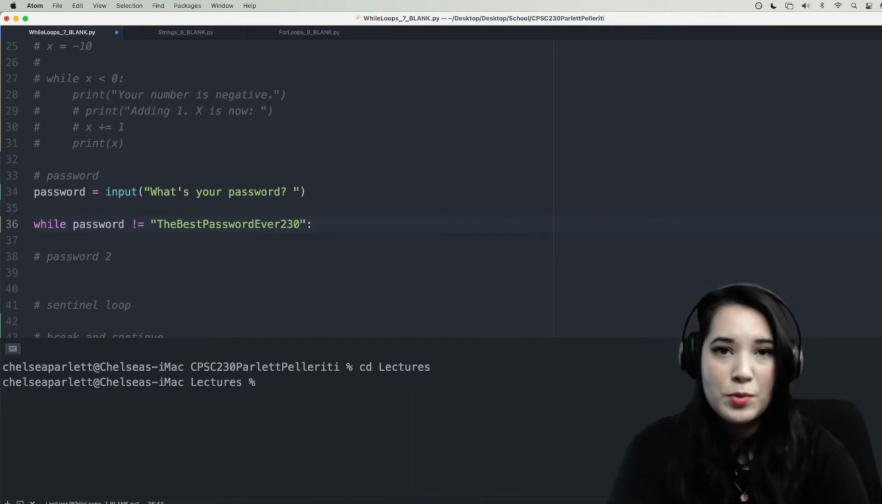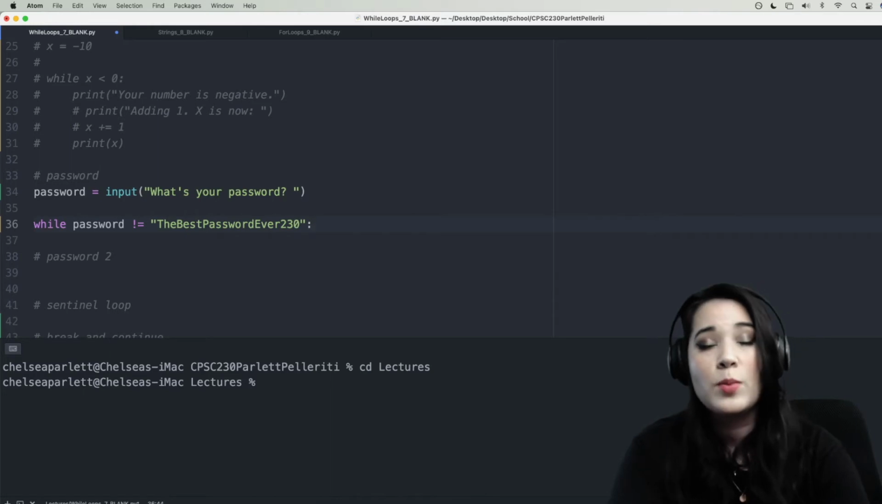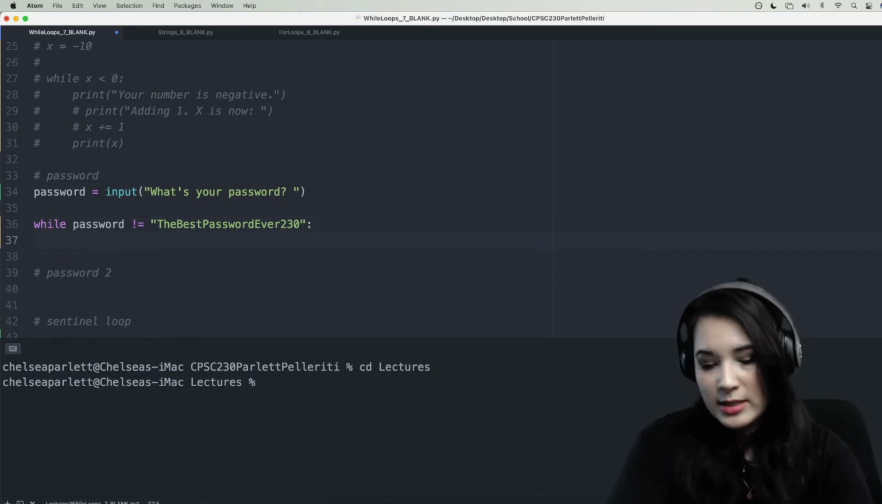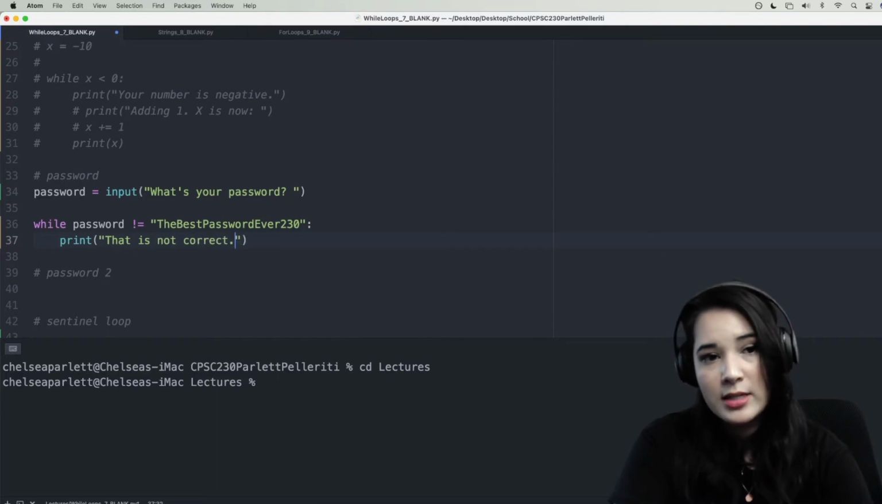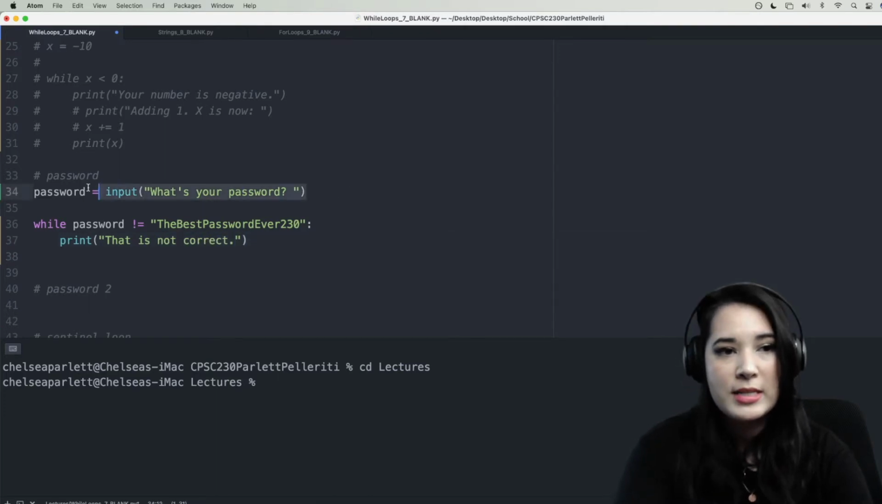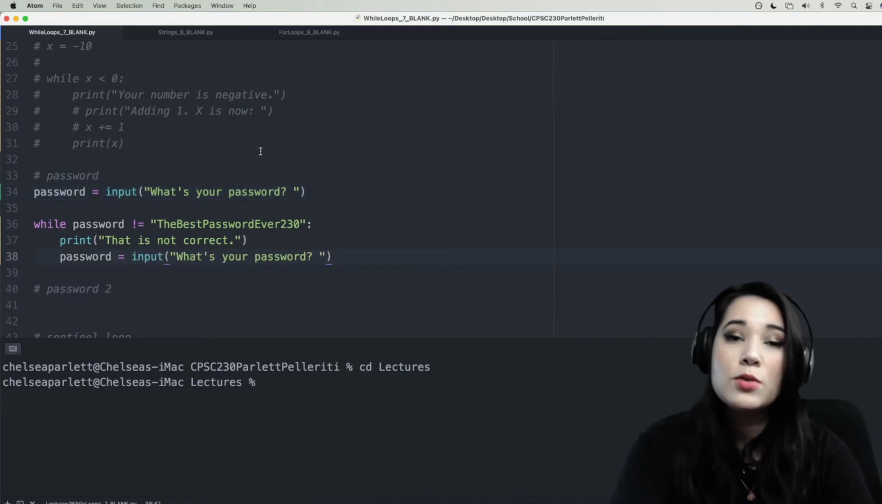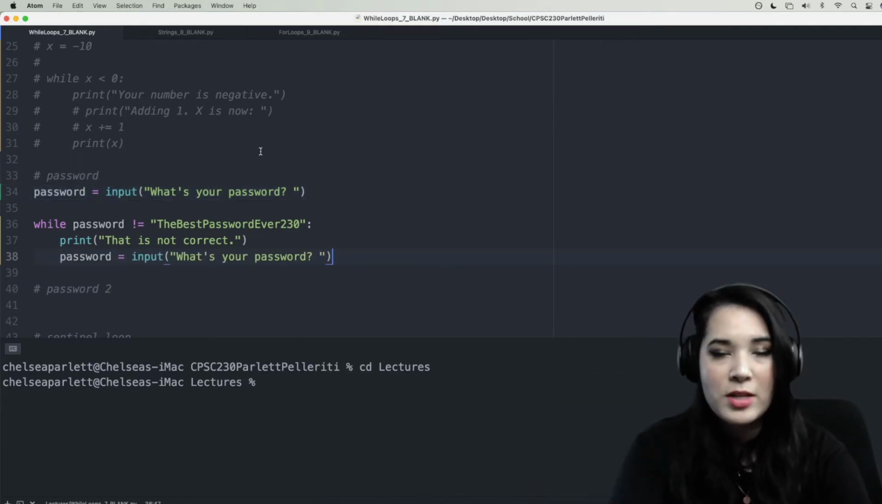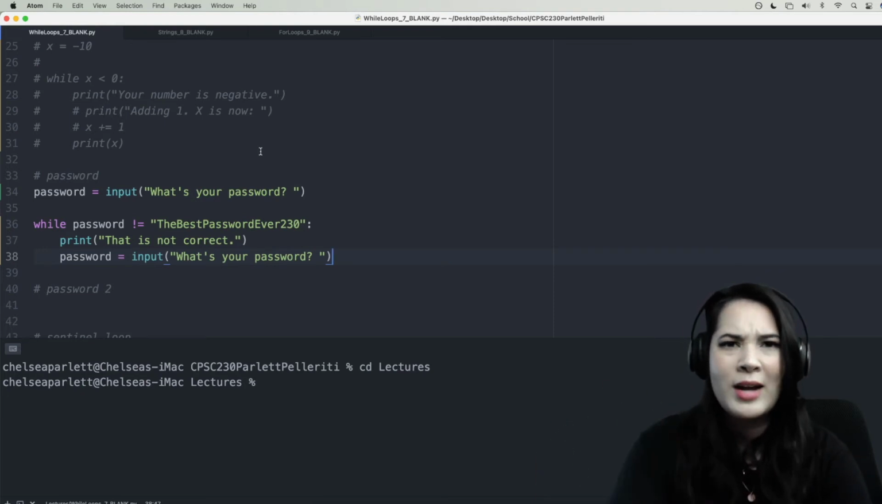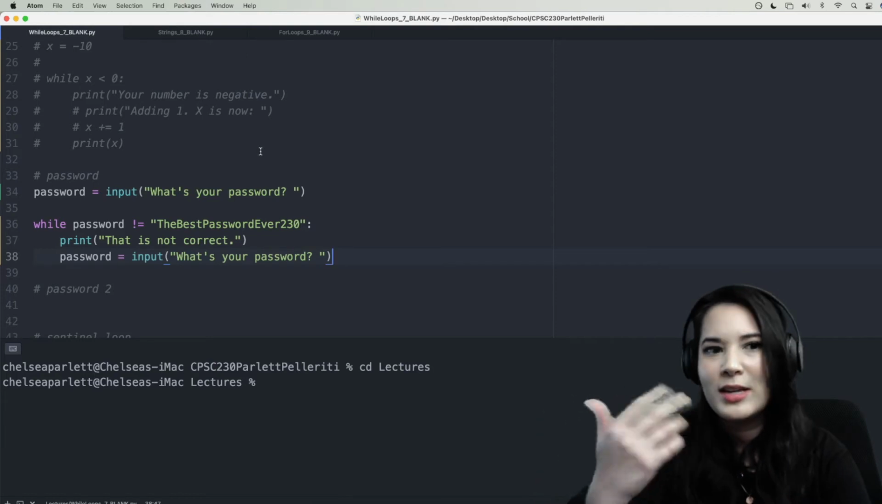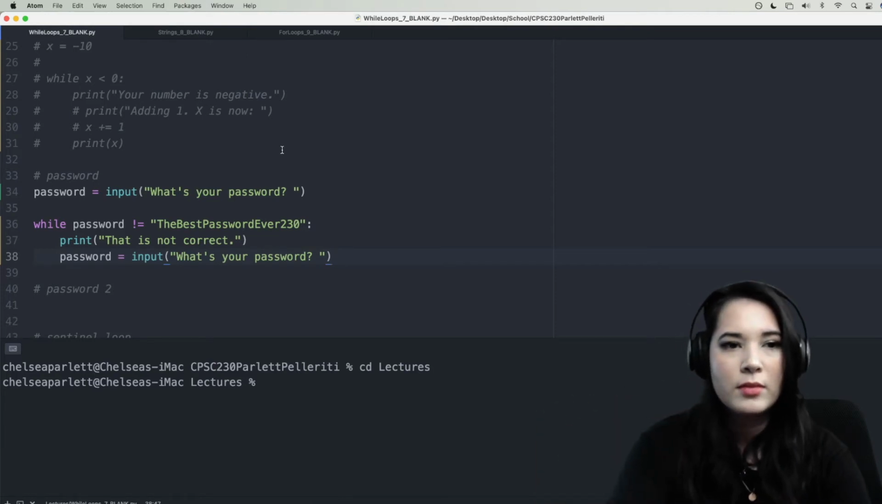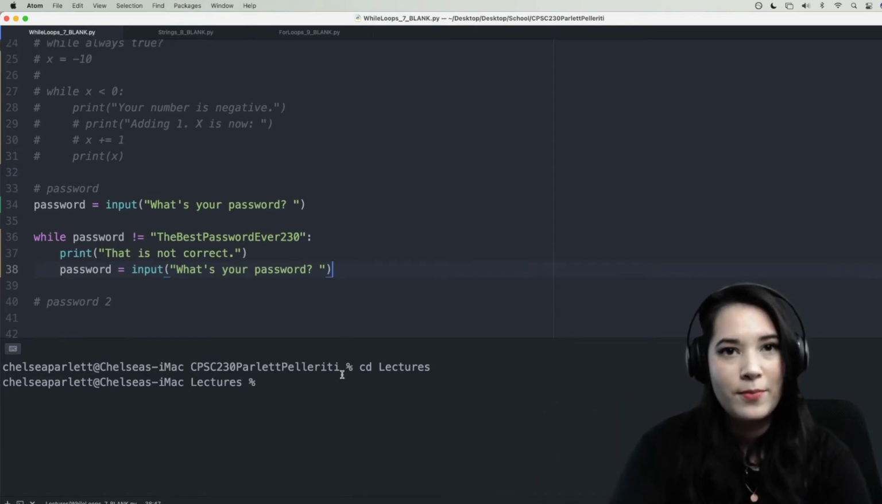So while the password they entered is not equal to the password that we have in store for them, we are going to print that is not correct. And then we are going to copy and paste this because we're going to ask them to re-enter their password. This is really useful because until they enter the right password, we will never stop looping and asking them for their password. We don't want to accidentally let them into a website when they type the wrong password.